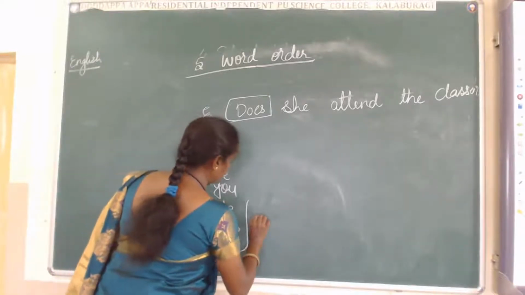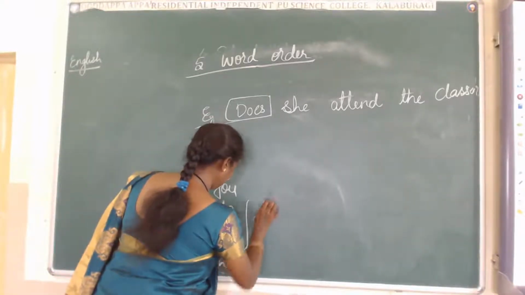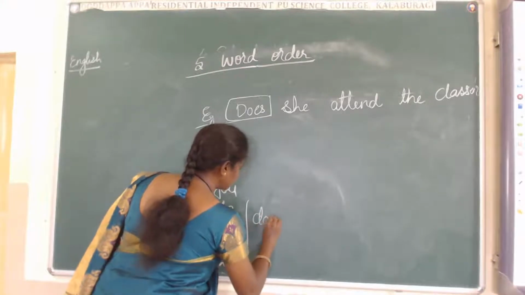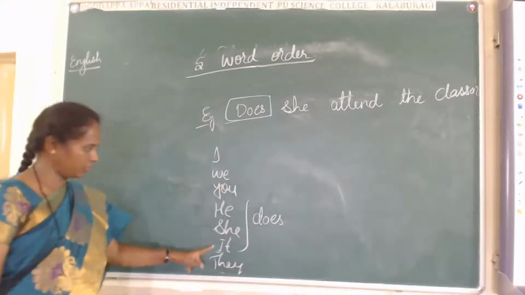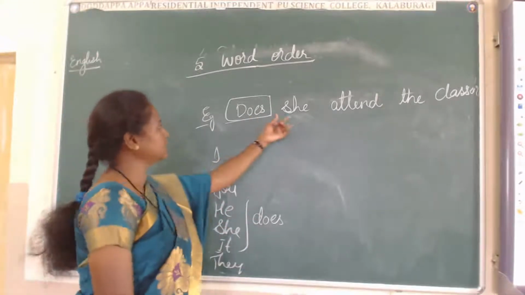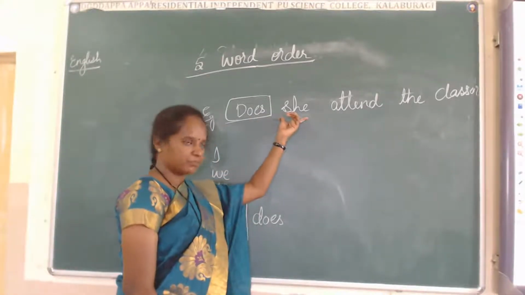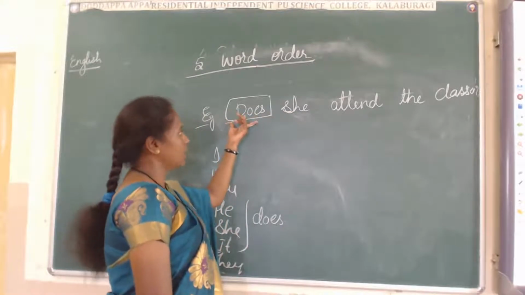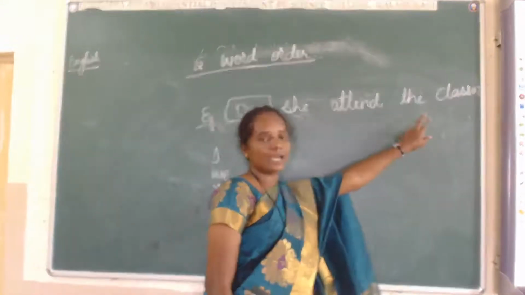We are using do. We are using does for he, she, it. For these people, we are using does. This is the subject. She is the subject. That's why we use does. Does she attend the classes?